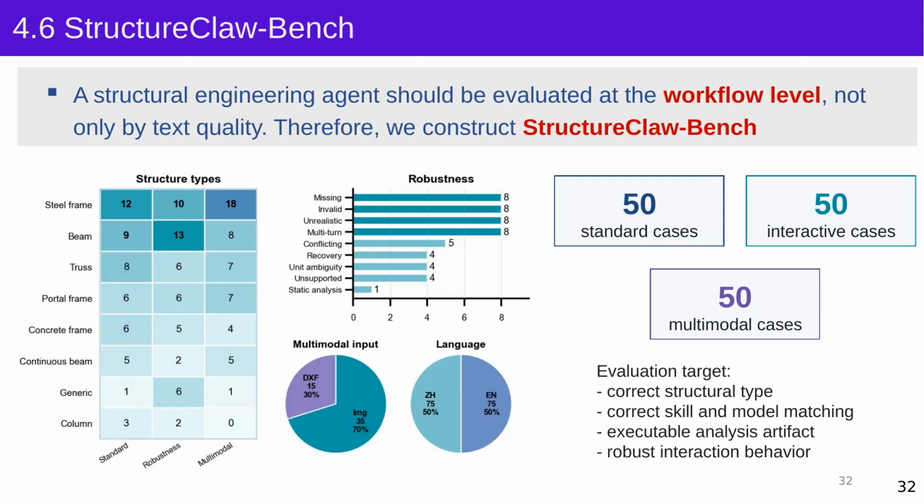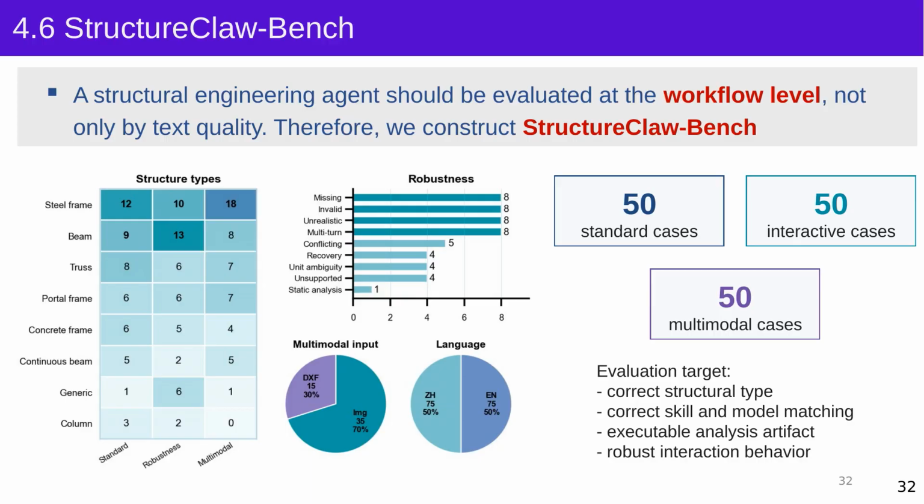There are now many AI agents in the world, but how can we evaluate their engineering performance? We therefore proposed a benchmark called StructureClaw Bench. The current version shown in the PPT contains 50 standard cases, 50 interactive cases, and 50 multimodal cases.